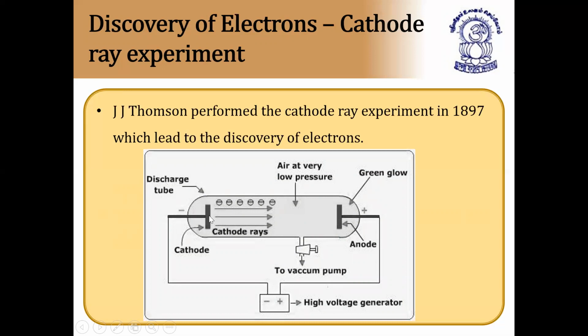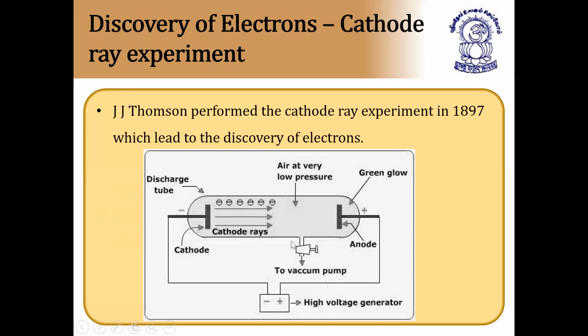Usually these electrodes are made of graphite rods. So in the discharge tube, they have taken a cathode electrode as well as an anode electrode. These electrodes are connected to the high voltage generator. And here we have kept one vacuum pump also to maintain pressure. The function of the vacuum pump is to maintain pressure.